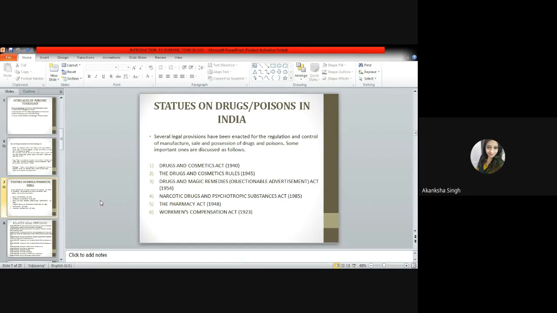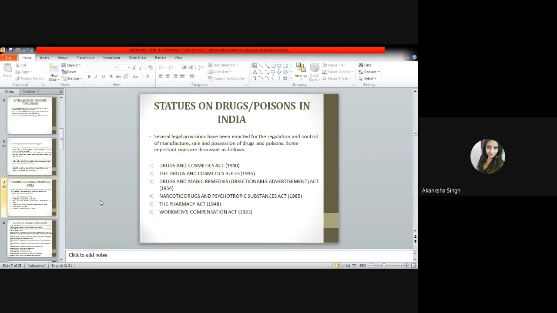The next one in the line is the Pharmacy Act of 1948. The objective of this act is to allow only registered pharmacists to compound, prepare, mix, or dispense any medication on the prescription of a registered medical practitioner. Under this act, the Pharmacy Council of India has been constituted, which regulates the study of pharmacy throughout the country. Individual states have their own state pharmacy councils for registration of pharmacists.